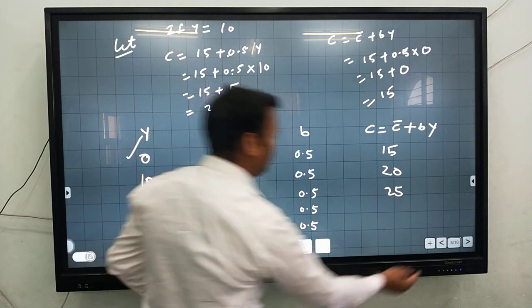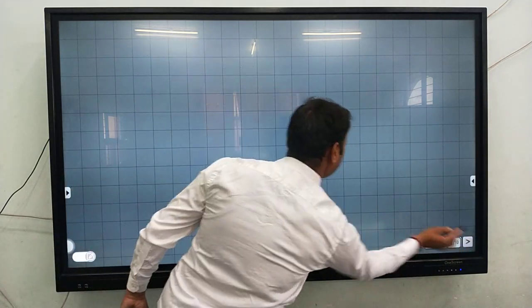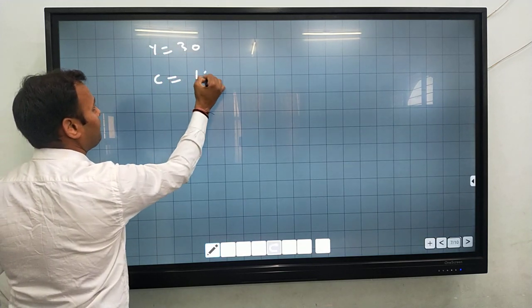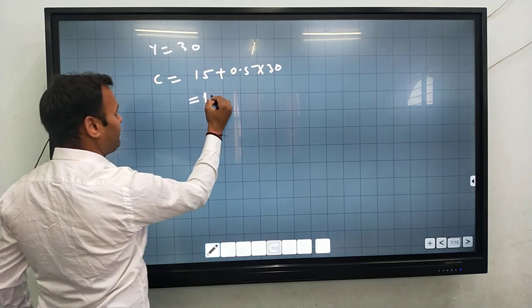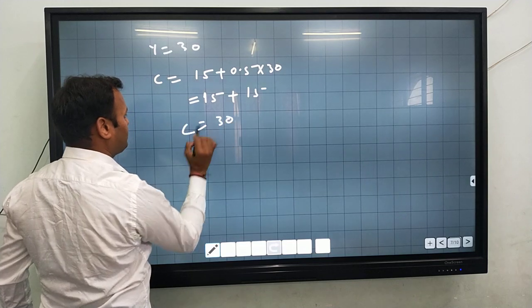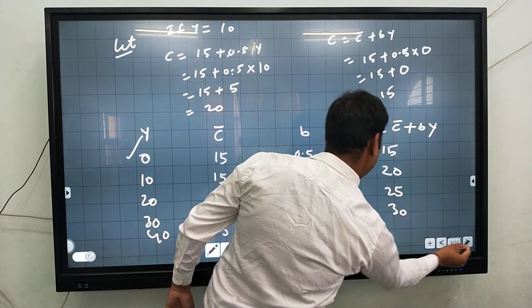When the income is 30, just do it. When Y is equal to 30, C is equal to 15 plus 0.5 into 30. So 15 plus 0.5 into 30 is how much? 15. So that is 30. So you will just write 30.